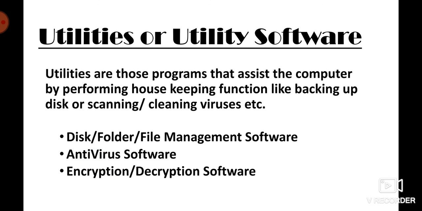Encryption refers to the conversion of electronic data into another form. And when your data is encrypted, it becomes ciphertext, so it cannot be easily understood by anyone.